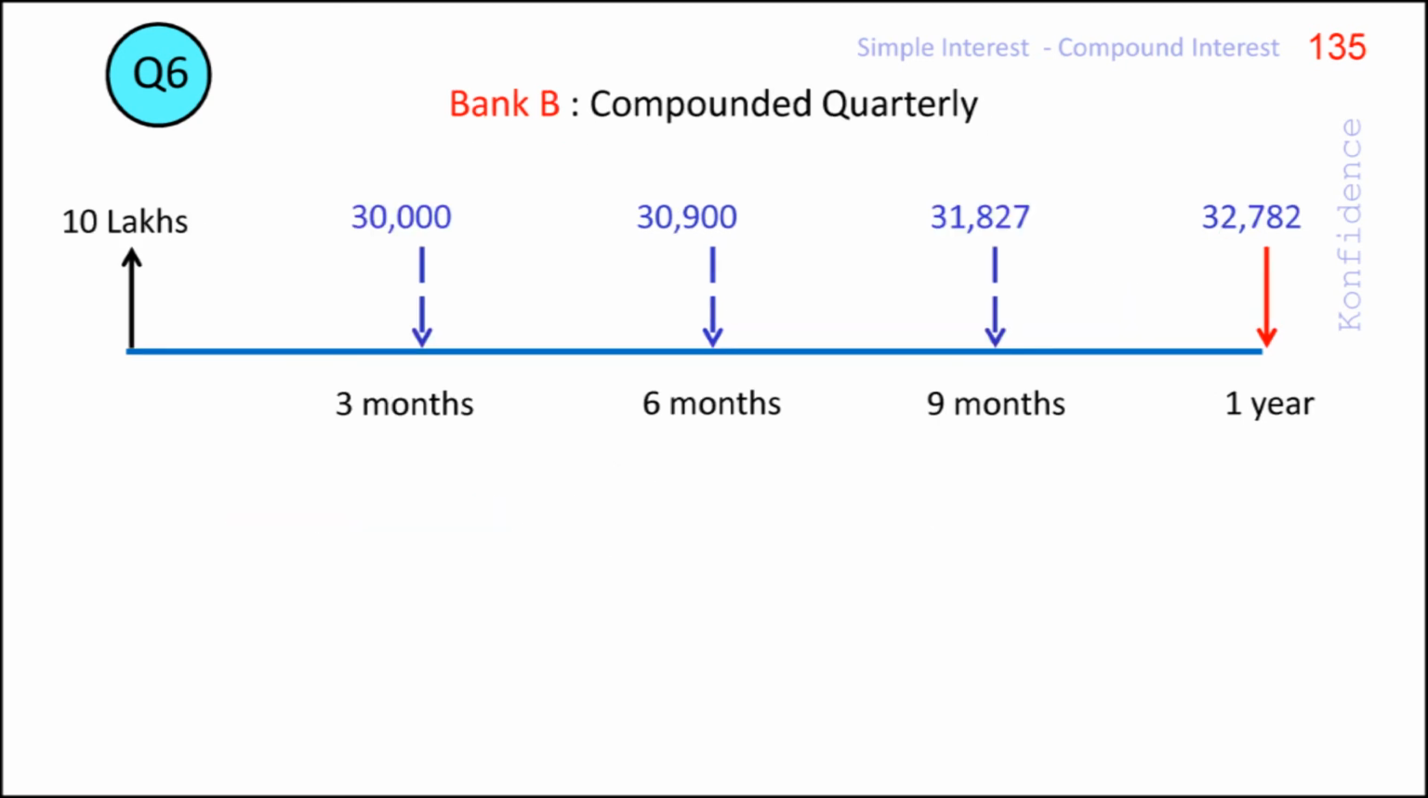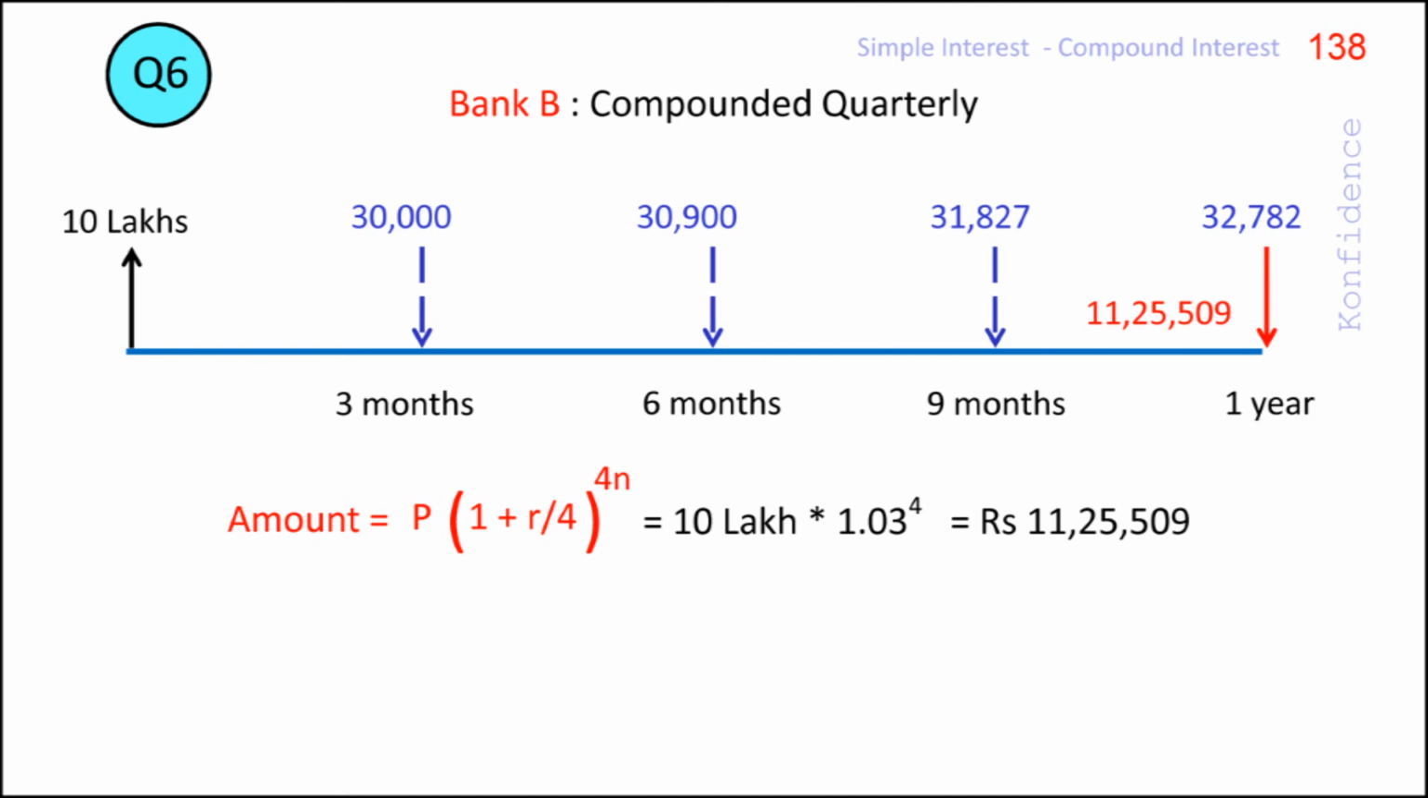In the case of Bank B, the compounding is done on a quarterly basis, that is 4 times in a year. The amount due after a year in such a case can be calculated directly using the formula given in the slide. A equals P into 1 plus R by 4 to the power of 4n. Here, P is the principal, R is the yearly rate of interest, and n is the number of years. In our question, the value of P is rupees 10 lakh, the value of R is 12, and the number of years is 1 year.